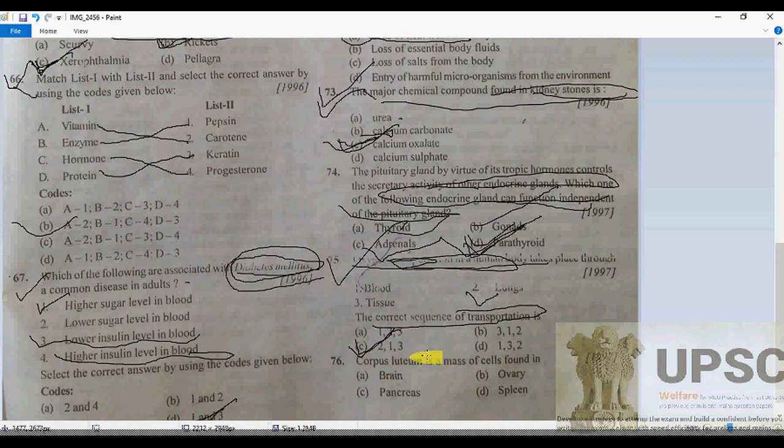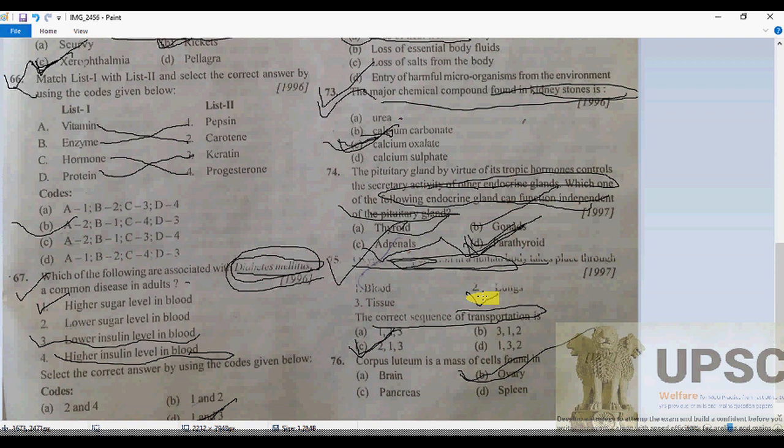Now that's the question of this slide. The corpus luteum is the mass of cells found where? That is, of course, going to be the ovary. Why is it so? Because 76, as we know, the corpus luteum is the mass of cells found in the ovary. It produces progesterone, and if the ovum is not fertilized, the corpus luteum degenerates after about 2 weeks. It is gradually replaced by ordinary ovary tissue once again. So definitely here B will be the correct answer, ovary.